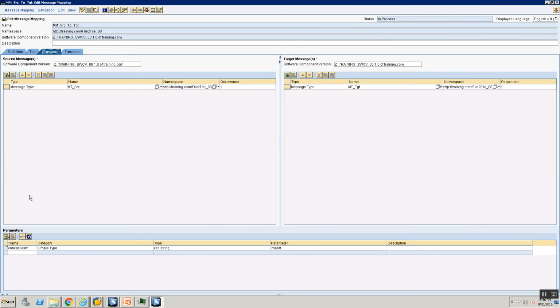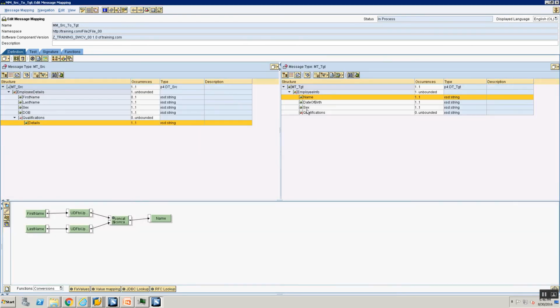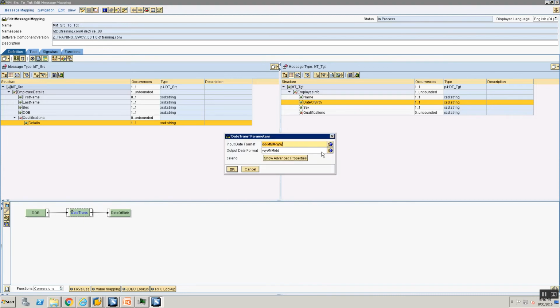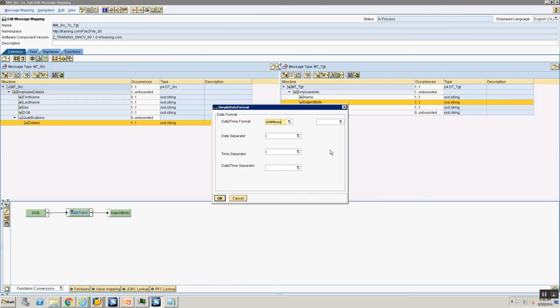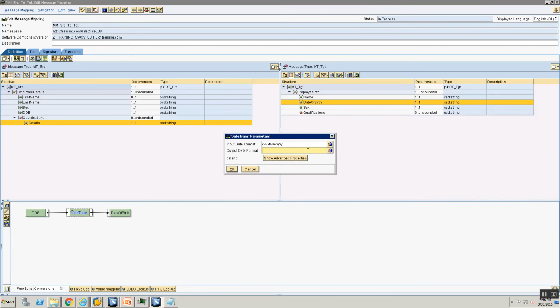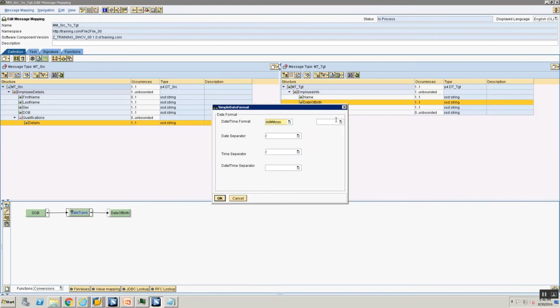Similarly, let's do one more thing. Let's also add a parameter called date format, of simple type, again XSD integer. Now I'll go into my definition, and for my date of birth, in my date transformation, I know the input is always going to be the same, but for the output, I'll copy this and put it here in my notepad. In my selection help, I'm going to say use date format. It should be visible somewhere here. Okay.